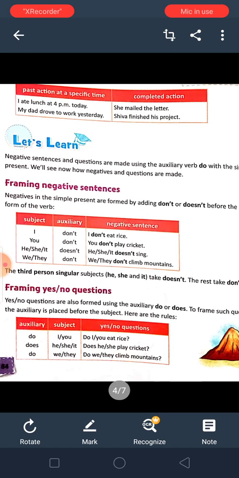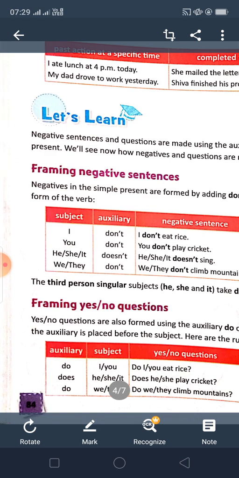For example, see, I is the subject, don't is the auxiliary verb, negative verb is I don't eat rice. You is the subject, don't is the auxiliary verb, you don't play cricket. But he, she, it we will use doesn't. Okay? He doesn't sing, she doesn't sing, it doesn't. So third person singular number will go with does. Does will go with third person singular number. Clear? We, they are plural numbers, so that is don't. We don't, they don't.